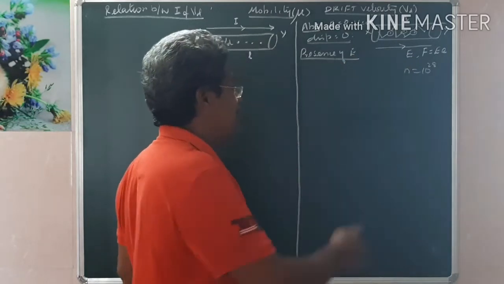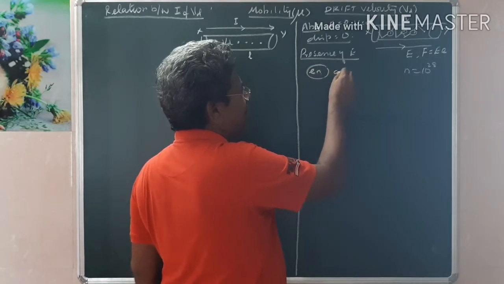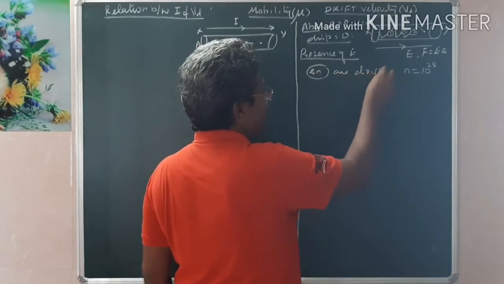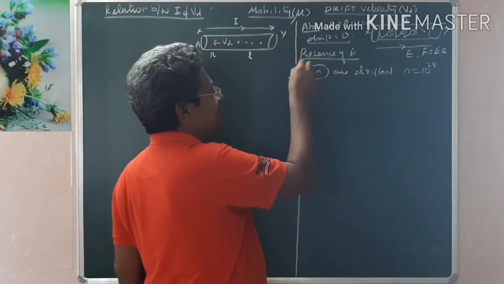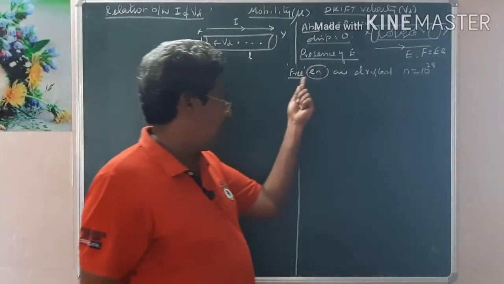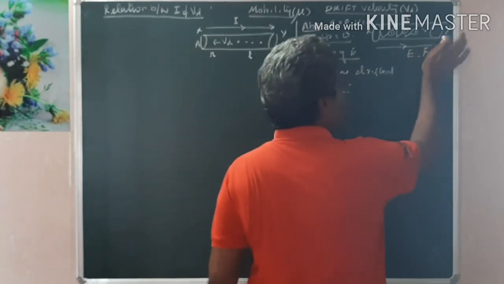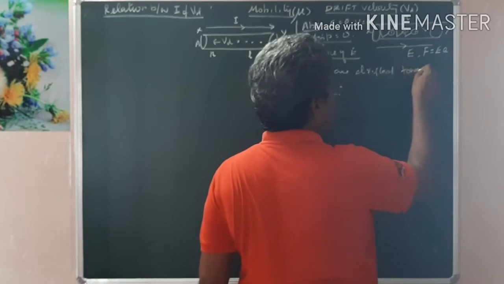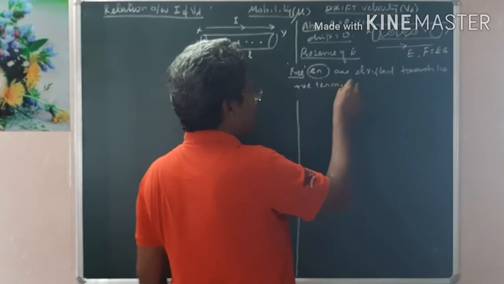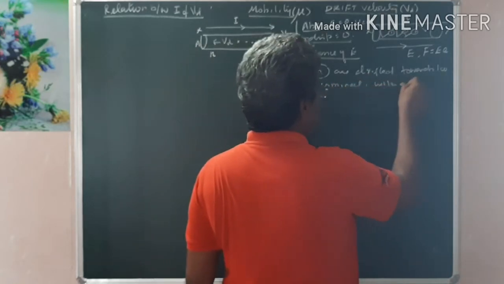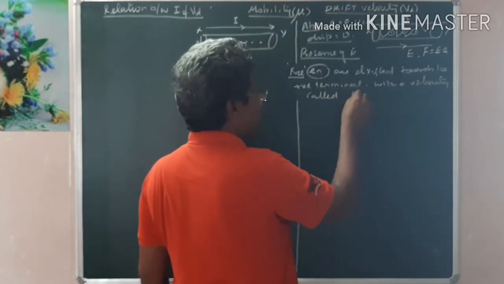Therefore, in the presence of electric field, electrons are drifted. One more word I want to add: it is not an ordinary electron, it is a free electron. Therefore, within a metal the free electrons are drifted towards the positive terminal. Drifted towards the positive terminal with a velocity is defined as, or called, drift velocity.